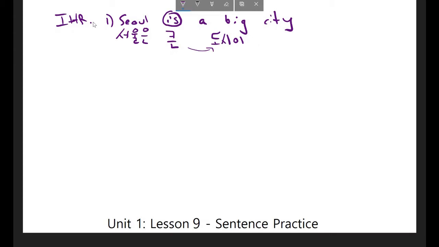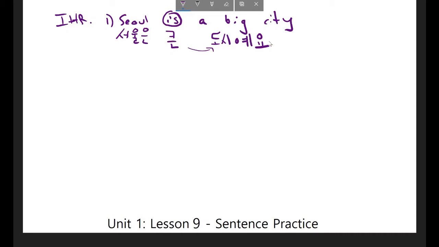When I want to do that, because 도시 ends in a vowel, I want to add this ending. And this actually is 이다. It's just a conjugation of 이다 in this formality. This sentence would read, 서울은 큰 도시예요.